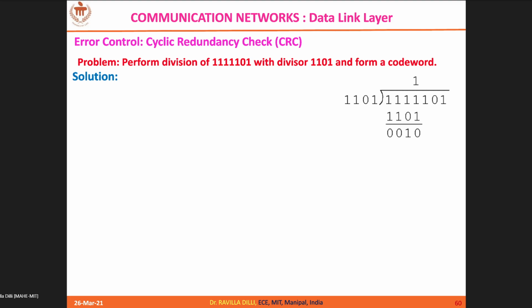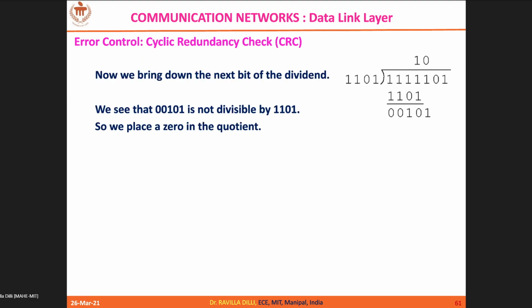So you can see here, I have not shown the appended 000. Okay. So this is one iteration. You can see here, keeping 1 in the quotient part and keeping the divisor here and performing the XOR operation, you will get 0010. So this leftmost 0 will be ignored and 1 bit from the dividend you are going to take before proceeding to the next iteration.